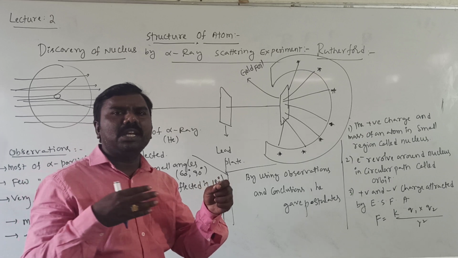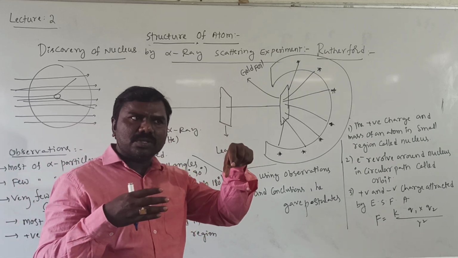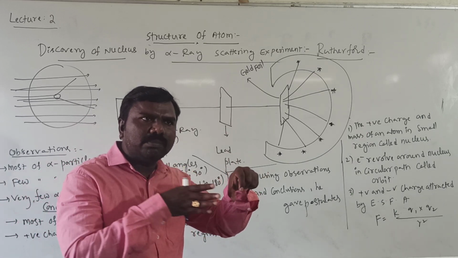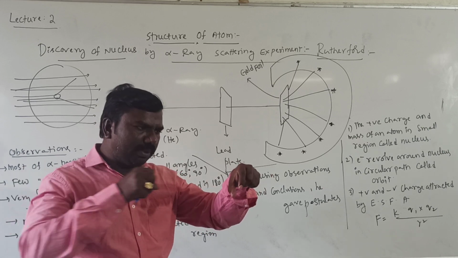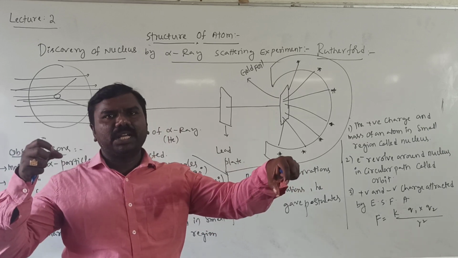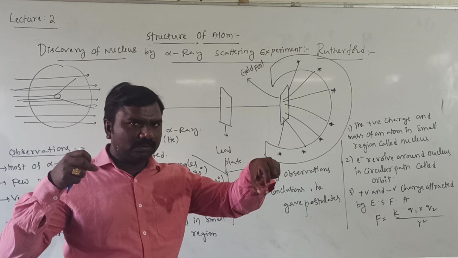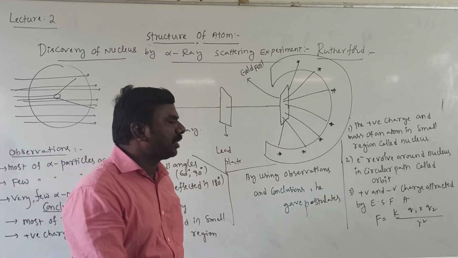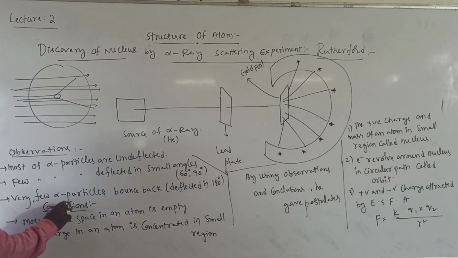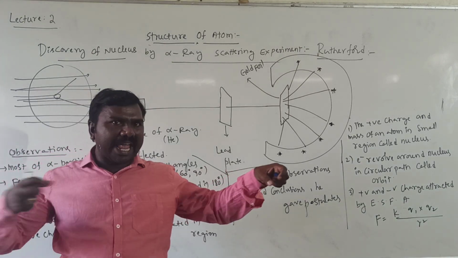An alpha particle means helium plus 2, and it is also positive. Positive will be repelled, positive will bounce back. Both positives will be repelled. Next, very few alpha particles bounce back.